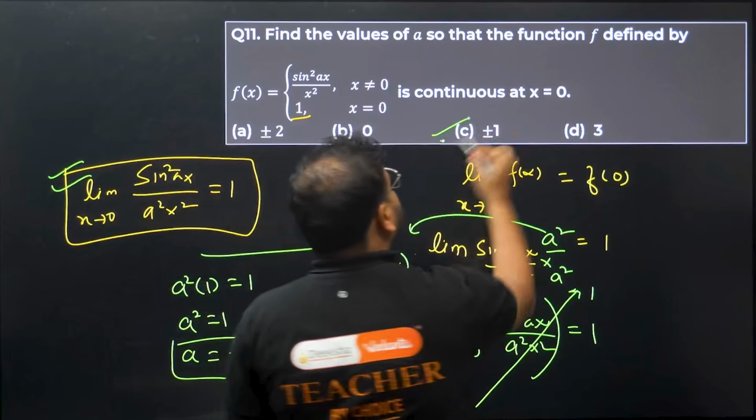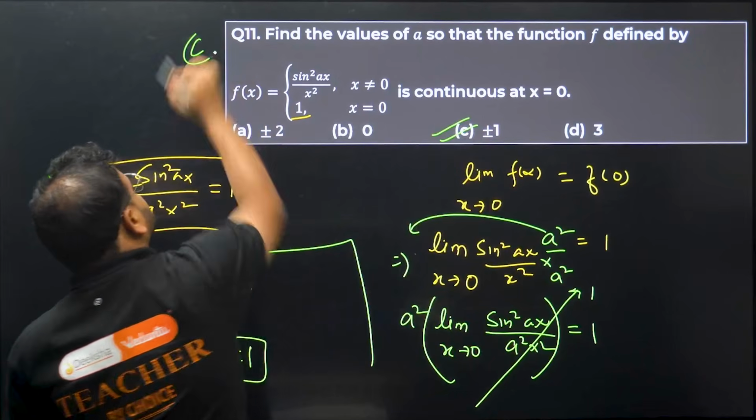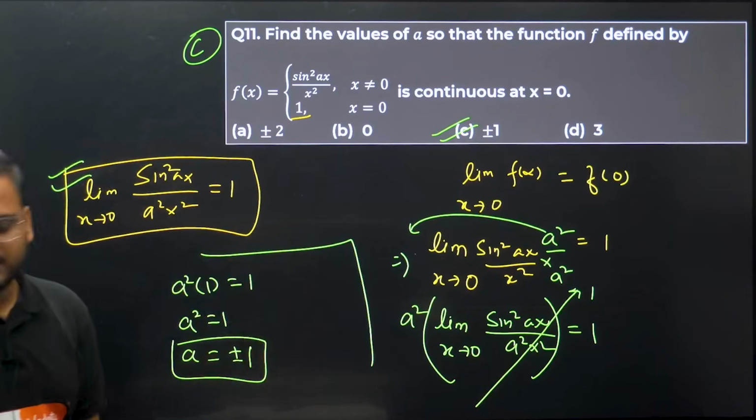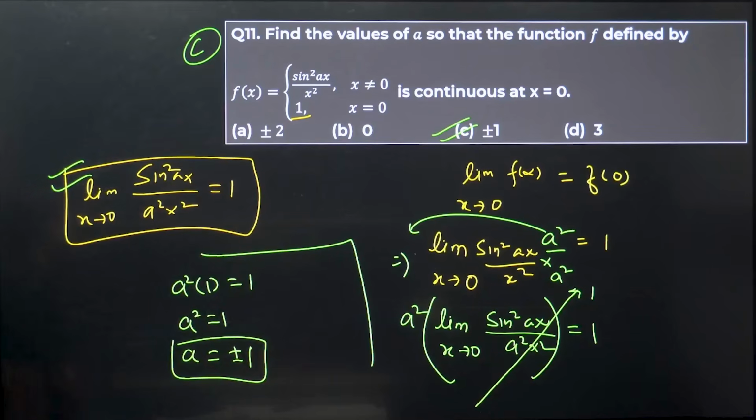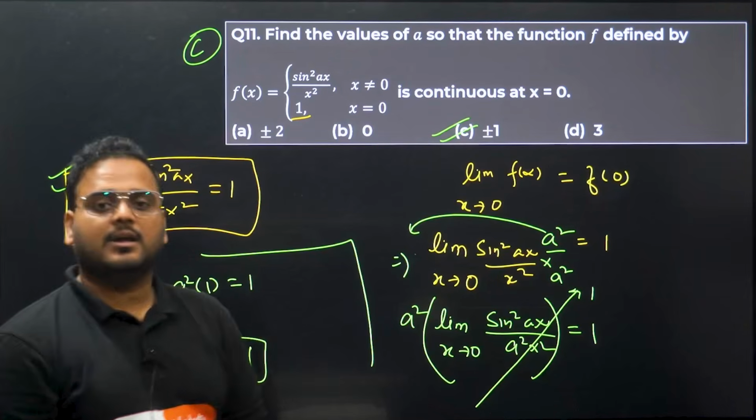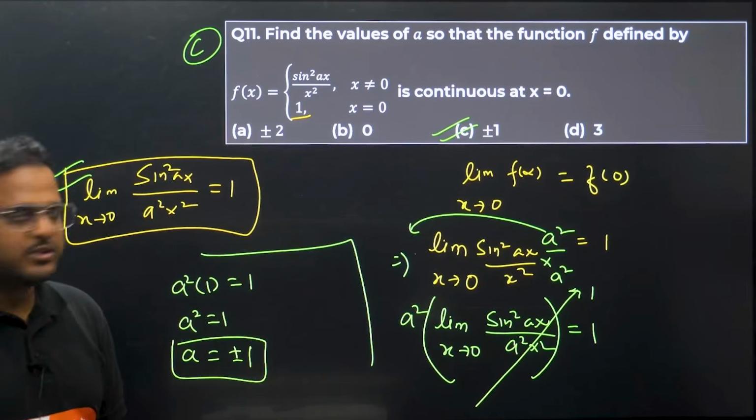Got it? The answer is a equals plus minus 1. Option C is correct. Is that clear? Question number 11, option C is correct. Okay, simple question. I hope you got it.